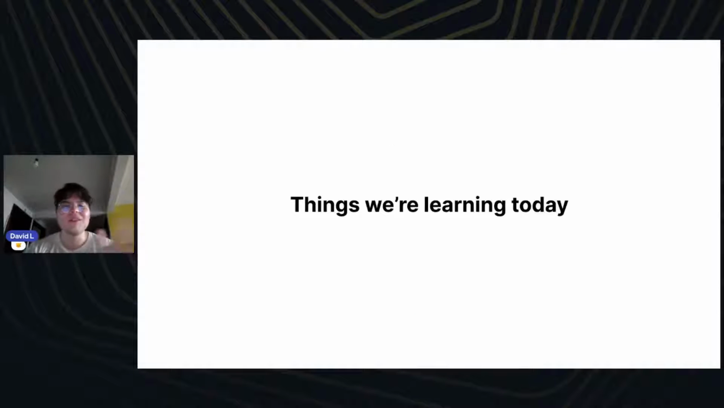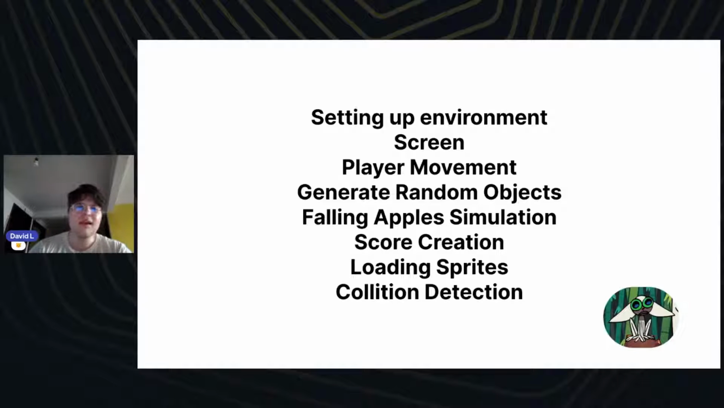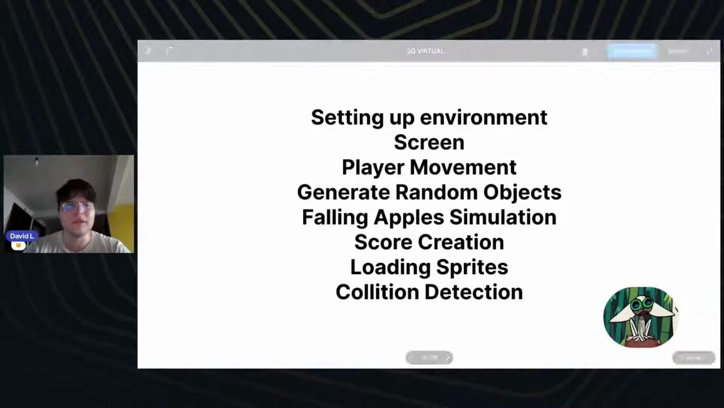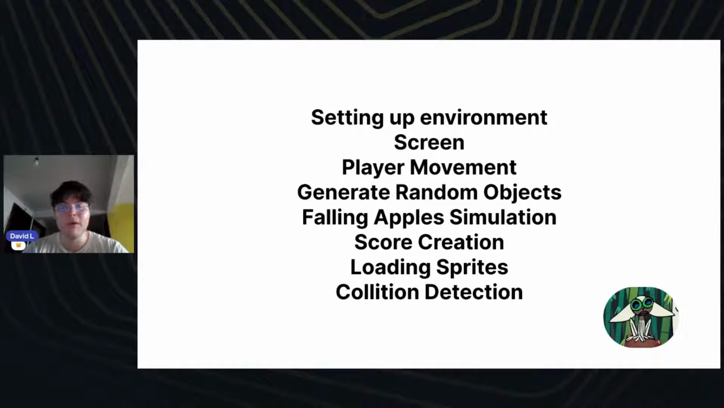So, things we're going to learn today. The first thing is we're going to learn how to set up our environment. Also, we're going to see how to create a screen object in Python so you can run it on your computer. And also, we're going to see how we can implement the player movement, generate random objects, implement the falling apple simulations, score creation, loading sprites, and collision detection, and how all this stuff works in PyGame.